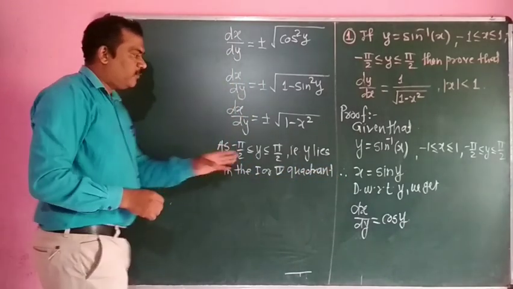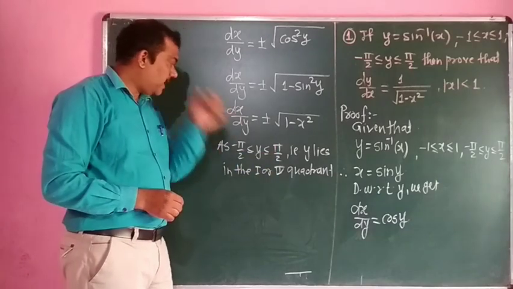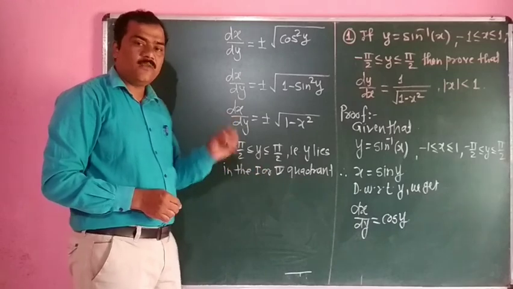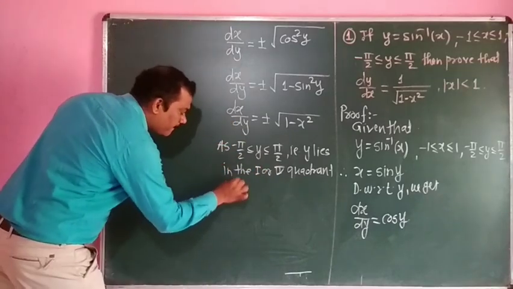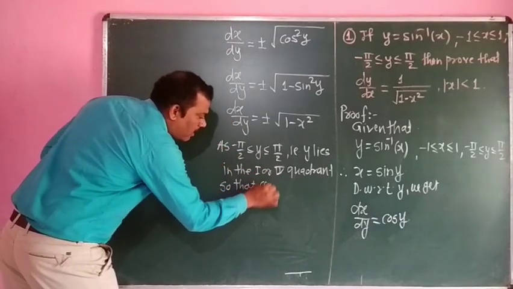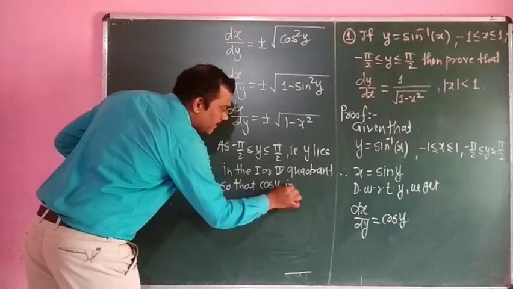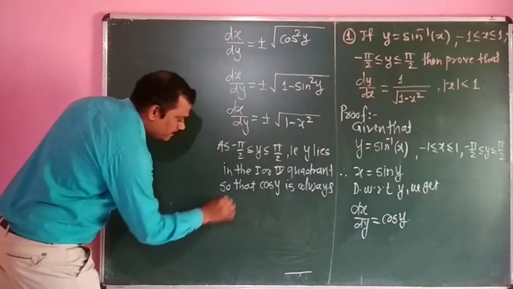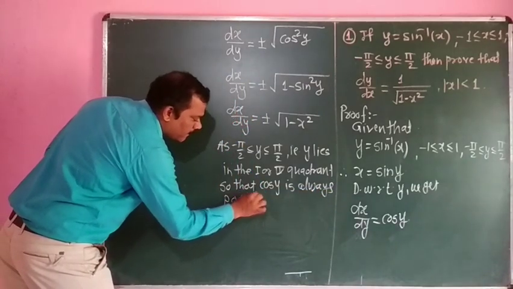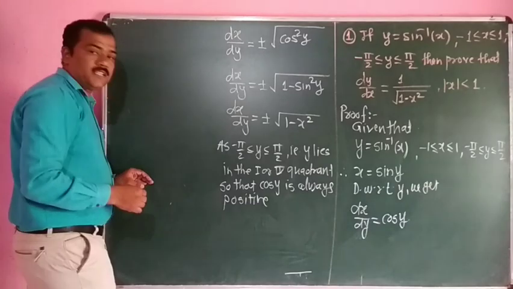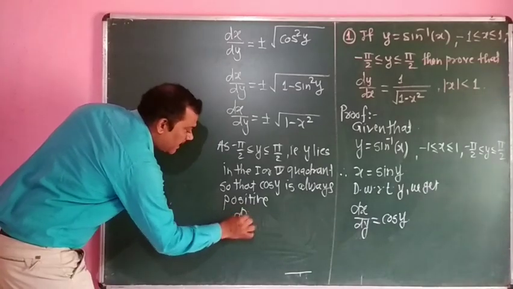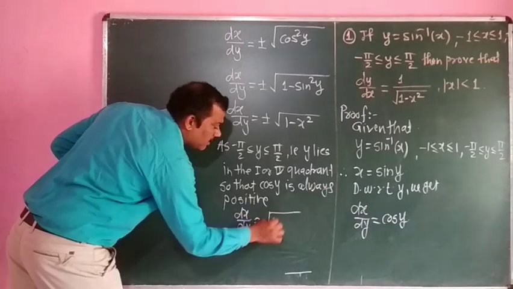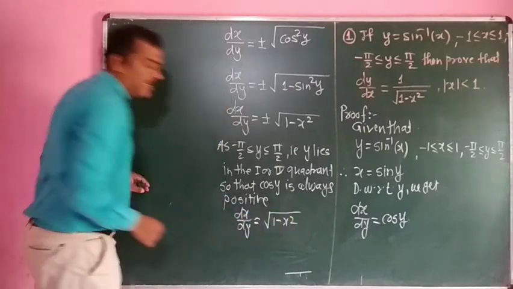Okay, and in the fourth quadrant we have to know that cos y is always positive. In the first quadrant cos y is always positive, so that cos y is always positive. So we have to take this value as positive, so that dx by dy is equal to plus under square root of 1 minus x square.